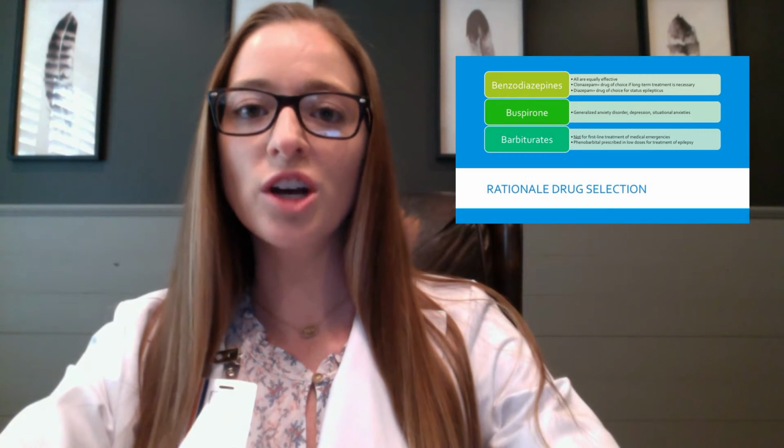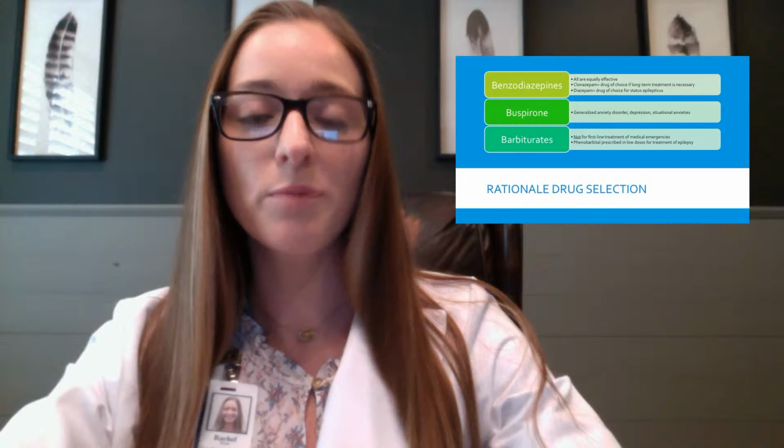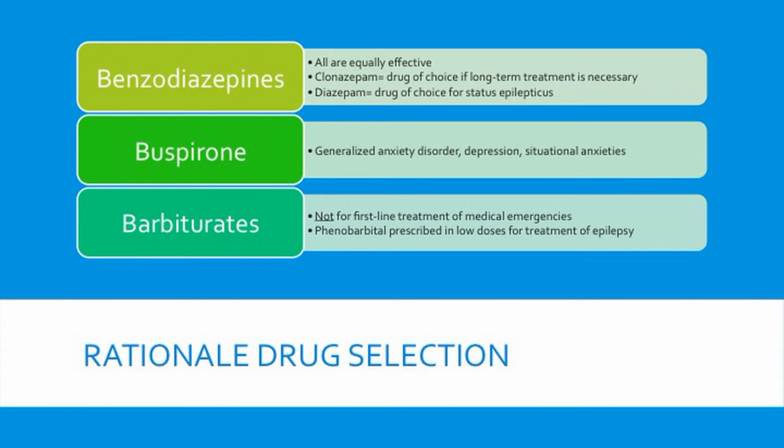The clinical use for barbiturates can include the treatment of different types of epilepsy and the use of pre-anesthetic sedation. The drug rationale for these drugs can depend on the patient's symptoms and the prescriber's preference. For benzodiazepines, most all of the drugs are equally effective for the patient. Clonazepam is a drug of choice if long-term treatment is warranted, and diazepam is the drug of choice for the treatment of status epilepticus.